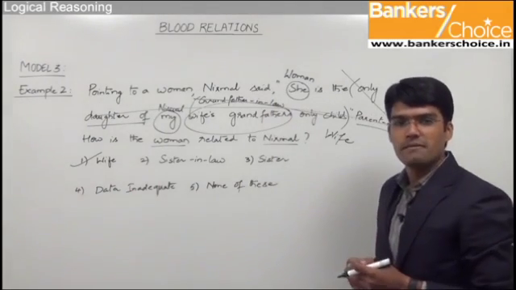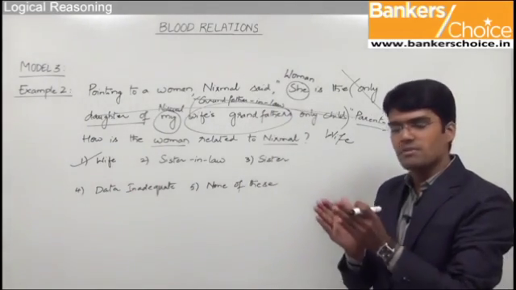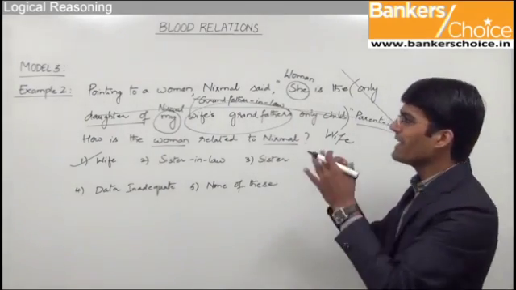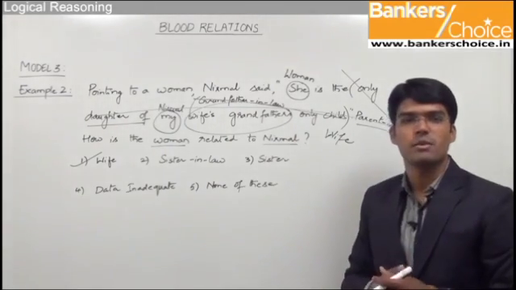So as you can see here, friends, what we only need to do is take small parts of the given statement and try to simplify it so that we can establish the relationship between the two given persons.